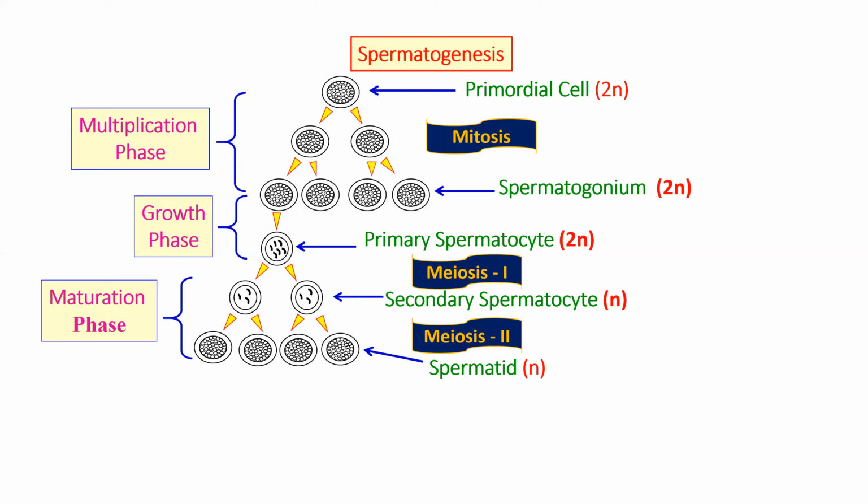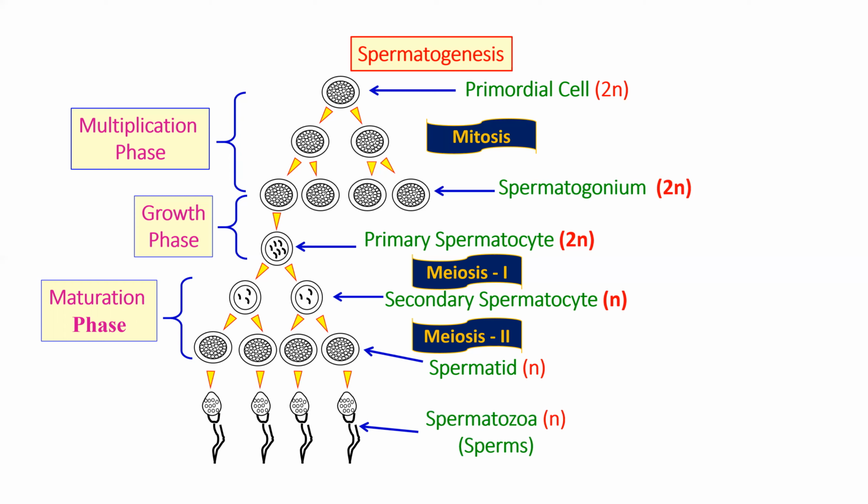But primary spermatocyte undergoes meiosis and it forms secondary spermatocyte. When it forms secondary, as the meiosis has taken place, the chromosome number becomes half. And then the secondary spermatocyte undergoes meiosis too and forms spermatid, which is again n, and this phase is called the maturation phase. And finally, from spermatid, some structural changes take place, resulting in the formation of sperm, which you can also call spermatozoa. Okay, so this is the process of spermatogenesis.